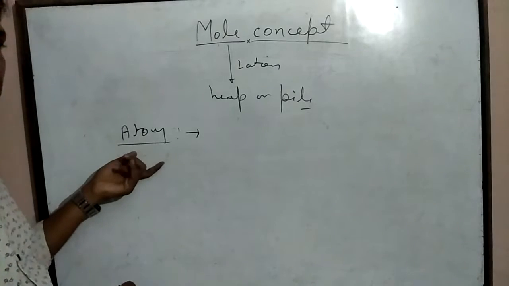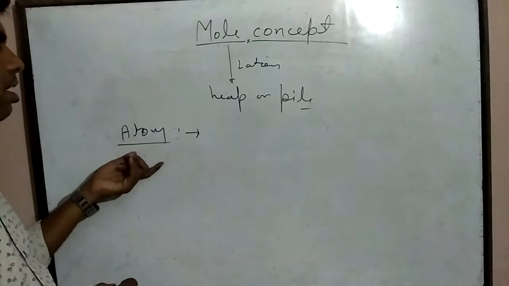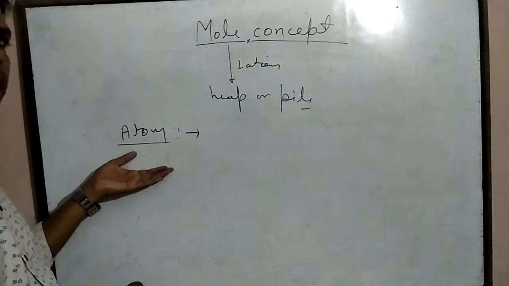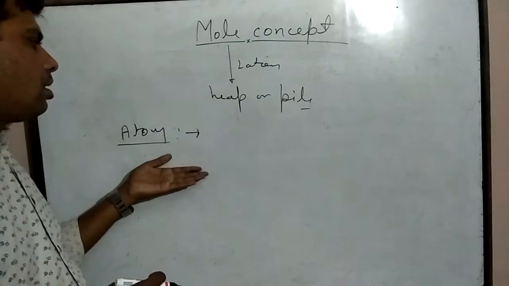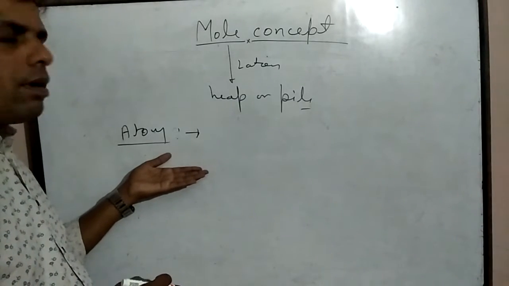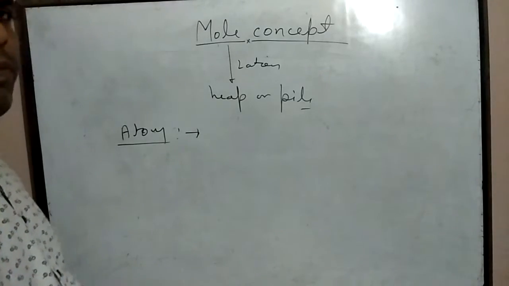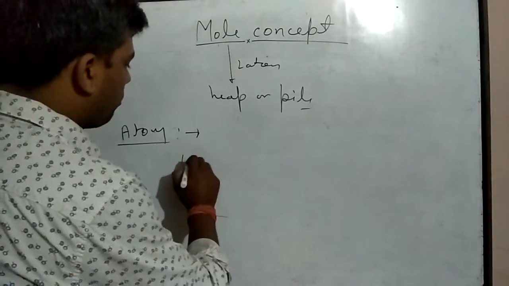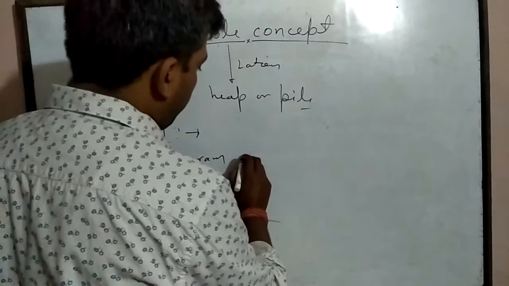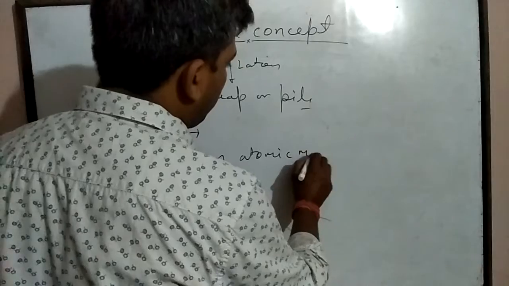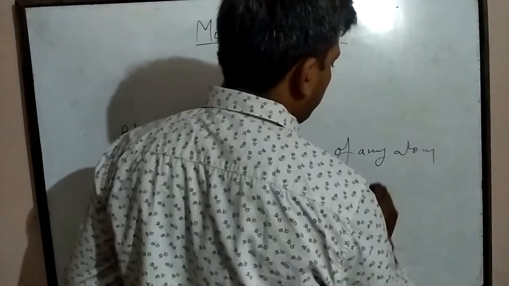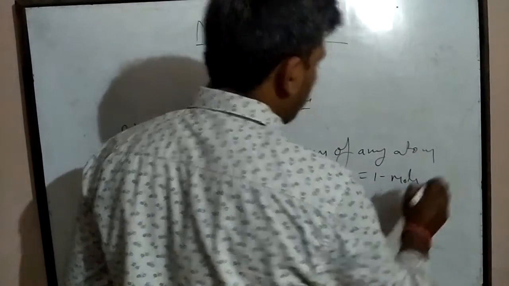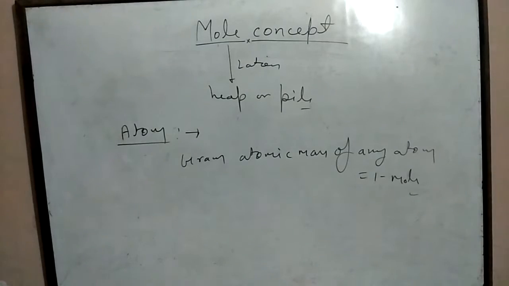With respect to atom, it is defined as: the gram atomic mass of any atom will be equal to 1 mole.